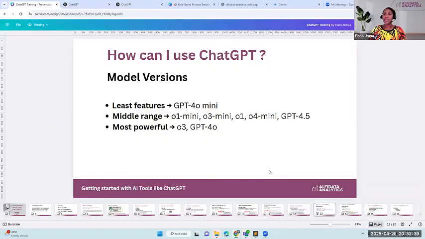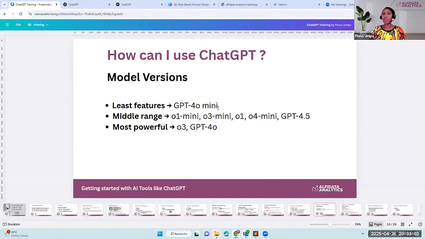With ChatGPT, the model with the least features is the 4.0 mini model. According to the OpenAI website, I think with the free users, you have access to the 4.0 mini, which is the model with the least features.